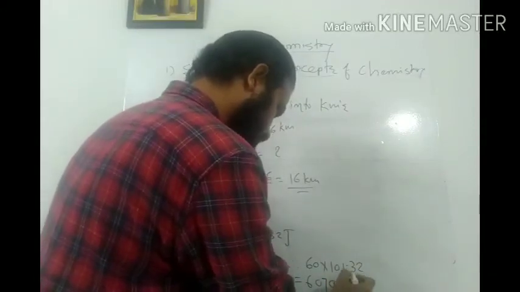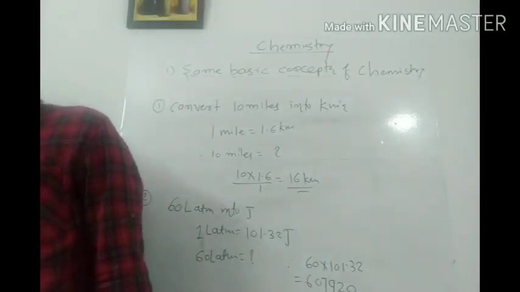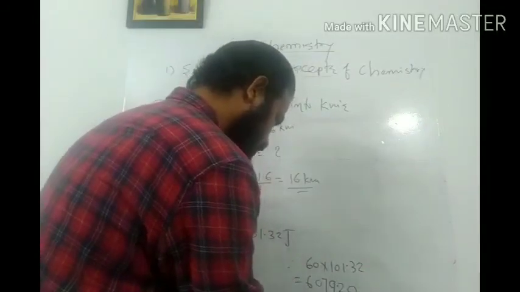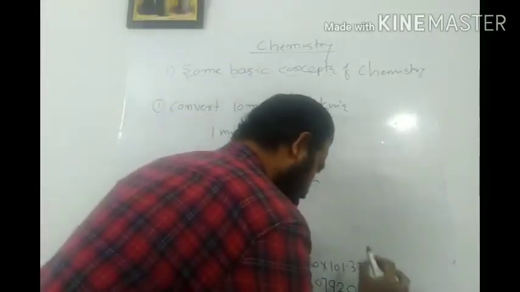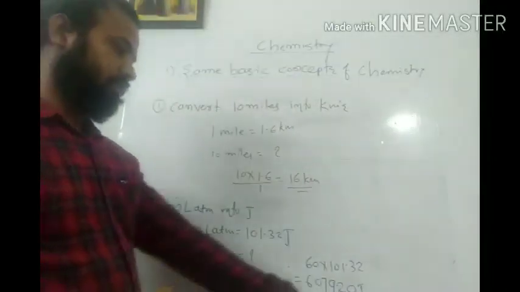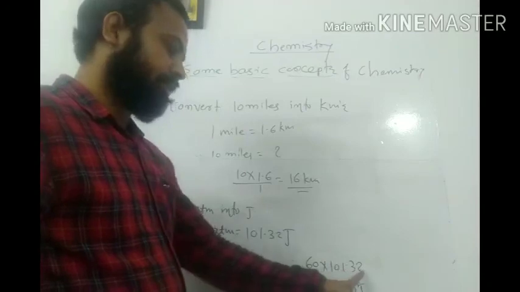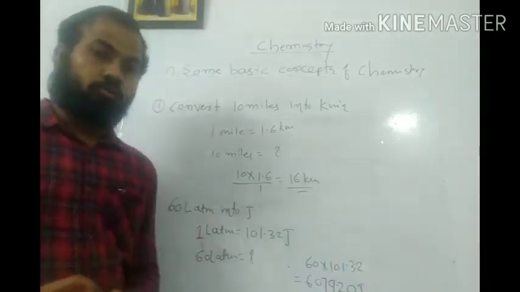Actually it is 60 into 101.32, and since I am just multiplying by 60 with the 0 as it is, it is 6079.20. So your answer will be 6079.20 joules.